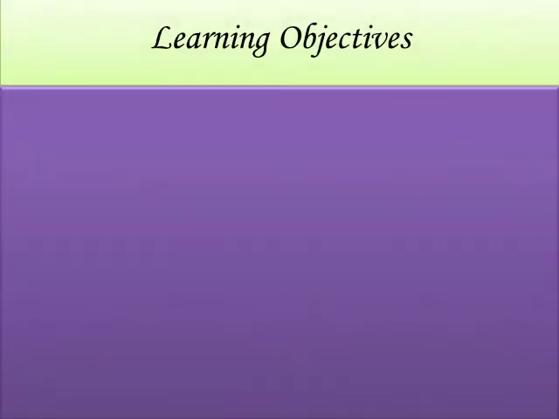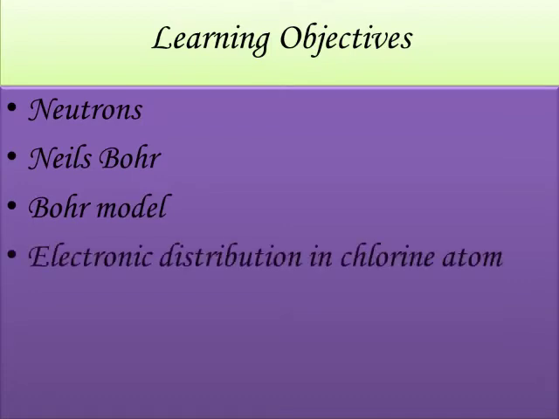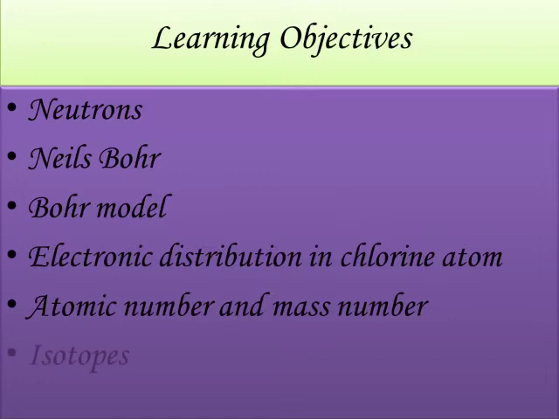Learning objectives. Students, in this session, we will learn about neutrons and a scientist who introduced neutrons, Niels Bohr, and then Bohr's model, and electronic distribution in chlorine atom, and atomic number and mass number, and then isotopes. So, shall we start?